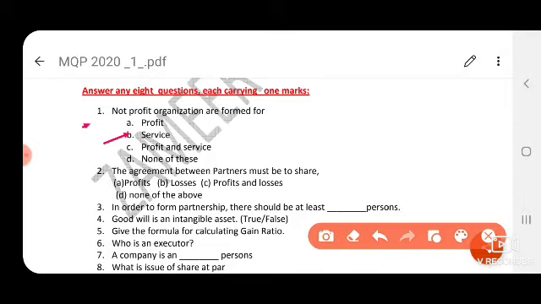Next, the agreement between the partners must be to share dash. The answer is profit and losses. So this question comes under fundamentals of partnership firm. The agreement between the partners must be to share both profit and losses.